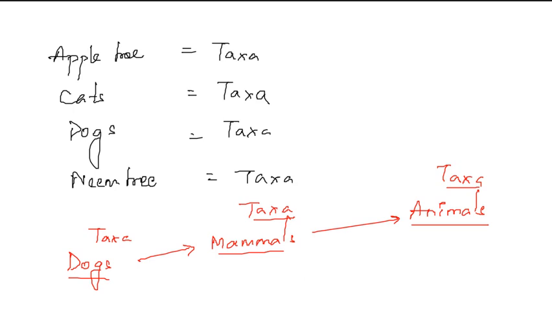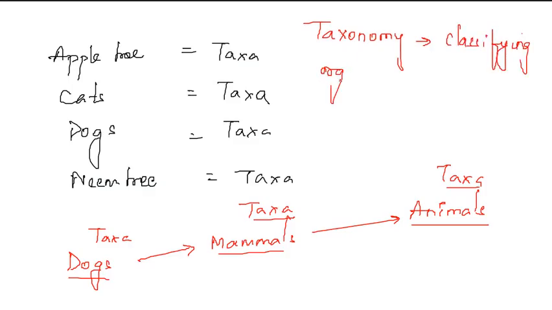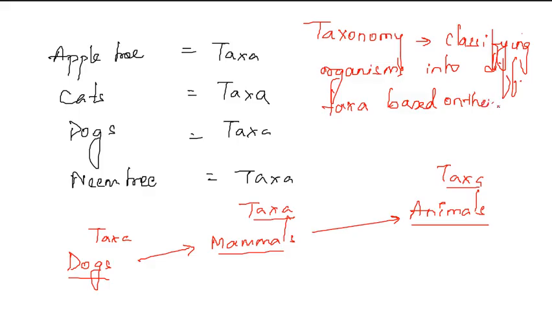So I write this here: taxonomy is classifying organisms into different taxa based on their shared characteristics. This is taxonomy.